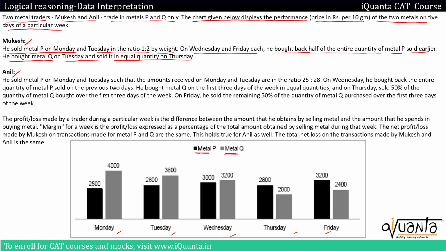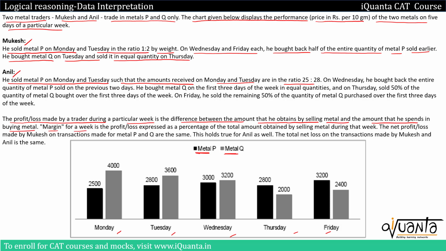Then we have Anil. He sold metal P on Monday and Tuesday such that the amounts received on Monday and Tuesday are in ratio 25:28. So this is also regarding the days and the quantity of metal that Anil is selling and buying. Then we have this: the profit or loss made by a trader during a particular week is the difference between the amount that he obtains by selling the metal and the amount that he spends in buying the metal. So this is the profit or loss.